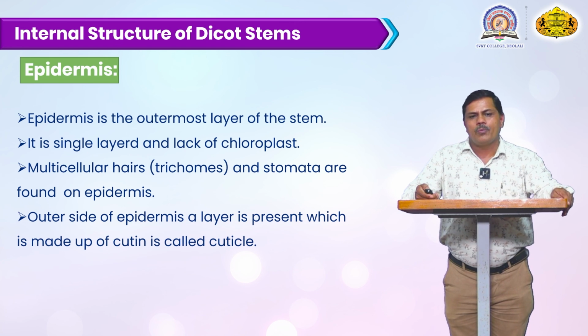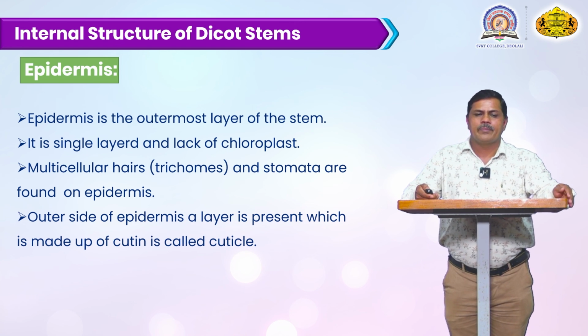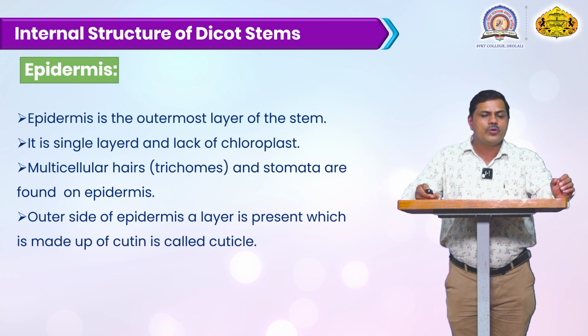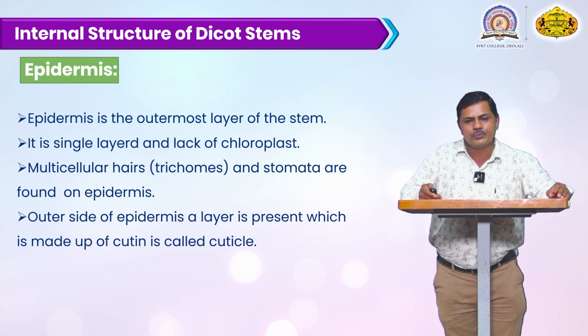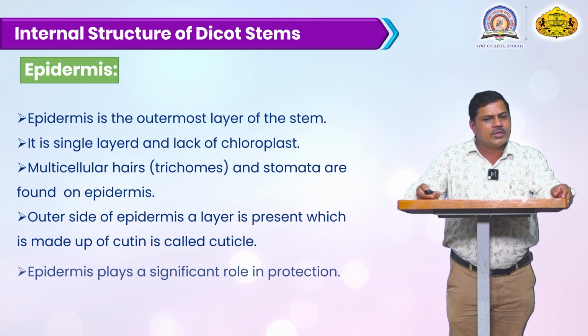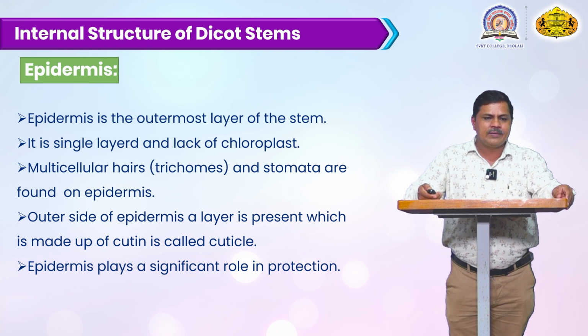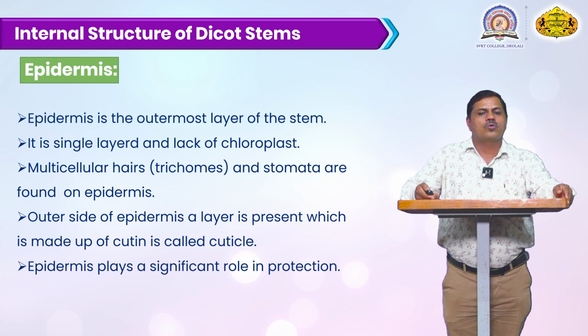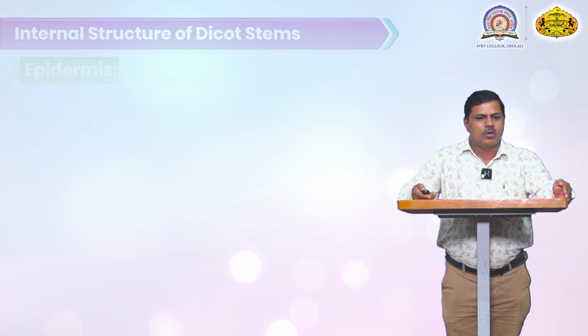Then on the outer side of the epidermis layer there is a very thick cuticle, made up of cutin, which is cuticularized. This cuticle is very beneficial to protect the inner side of the zone. This epidermis plays a significant role in protecting the internal structure, the outermost cell layer of this stem.